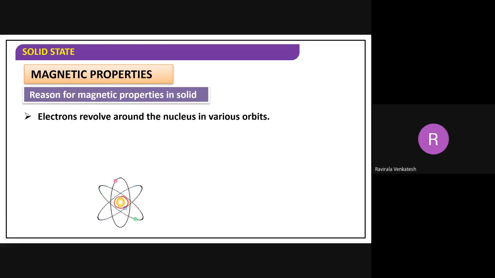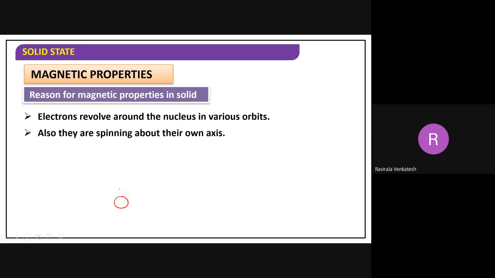Electrons revolve around the nucleus and they are present in orbitals and orbits. Next, when they are revolving around the nucleus, they are spinning about their own axis like this. You see? They are spinning on their own axis in this way.